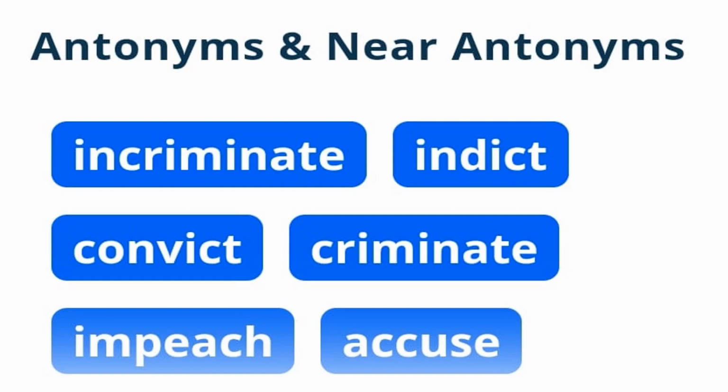As we have discussed earlier, the word acquitted means to pronounce that someone is not guilty. Then what will be the opposite meaning of the word acquitted? It is to say that someone is guilty of doing something. All the words which are given here as the antonyms of the word acquitted mean to say that someone is guilty of doing something. So these words become the antonyms of the word acquitted.